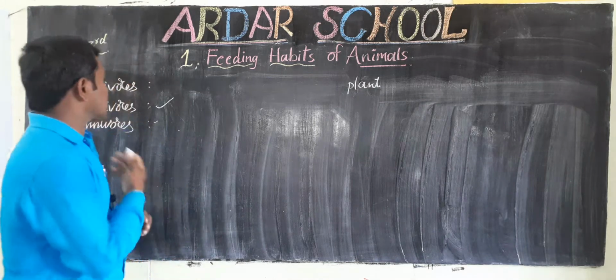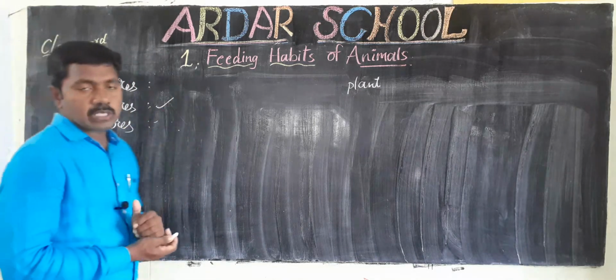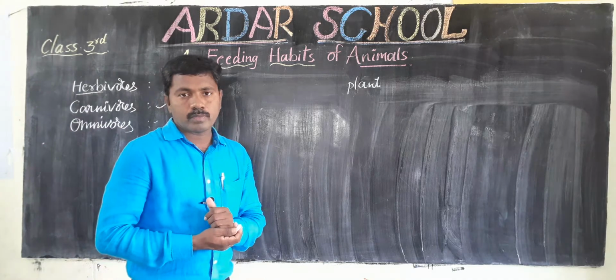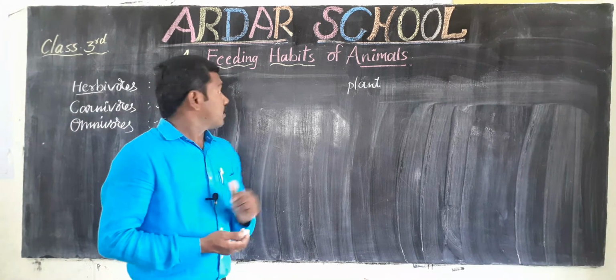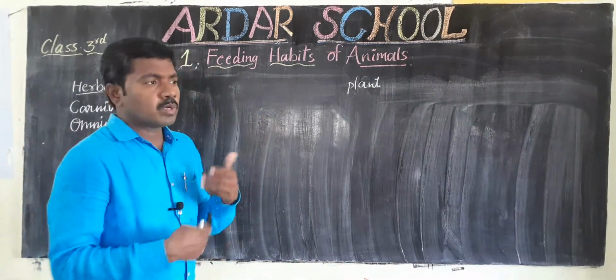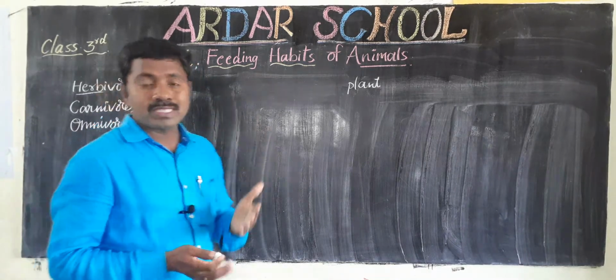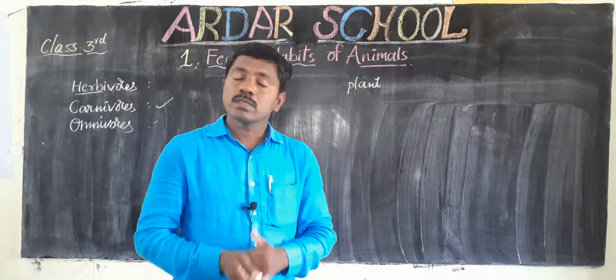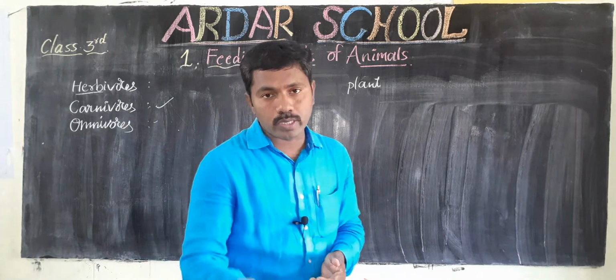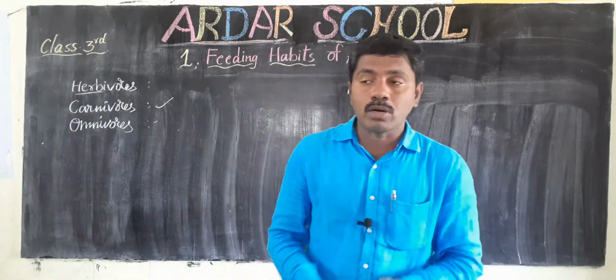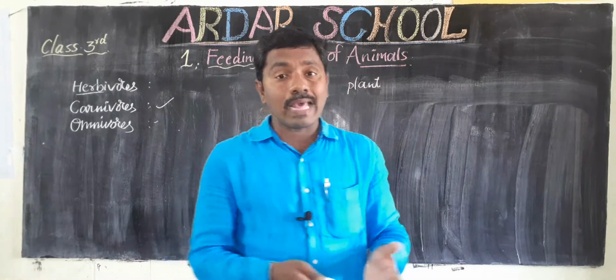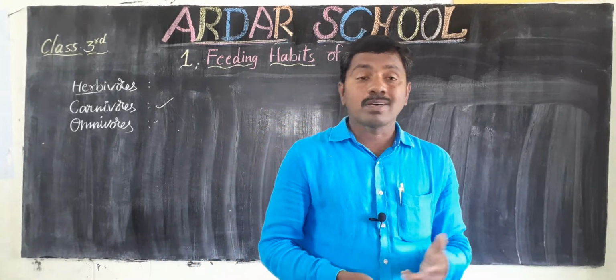Now we discuss the feeding habits of animals. Most animals feed in different ways. Some are swallowing, some are chewing, some are tearing, some nibble their food, some lap their food, some suck their food.